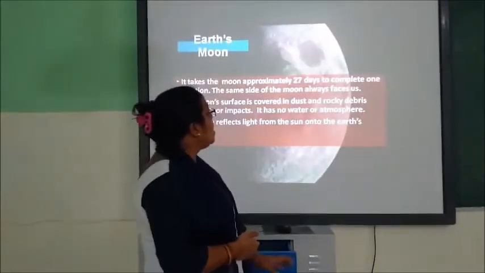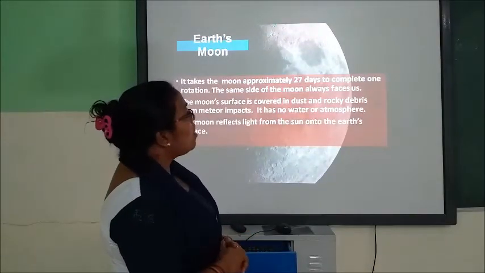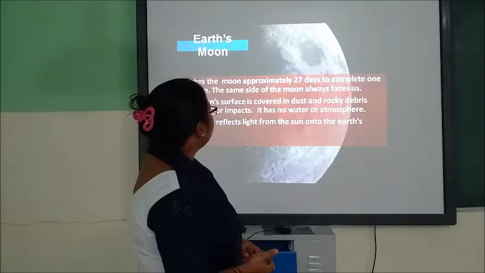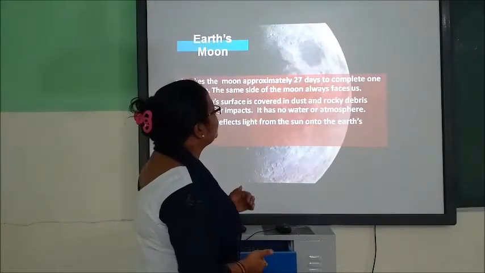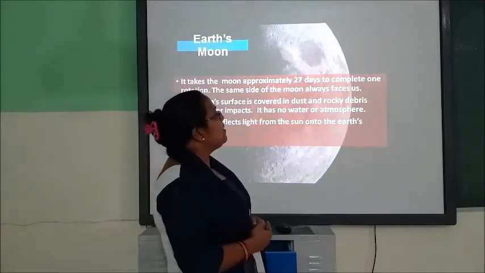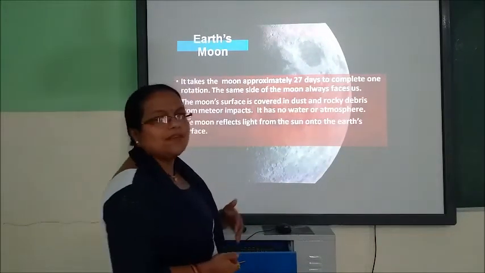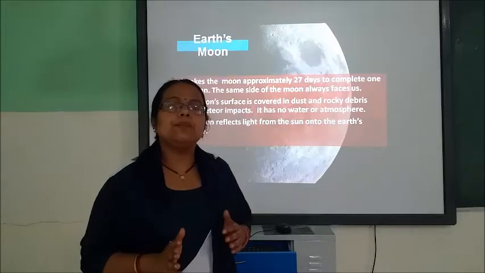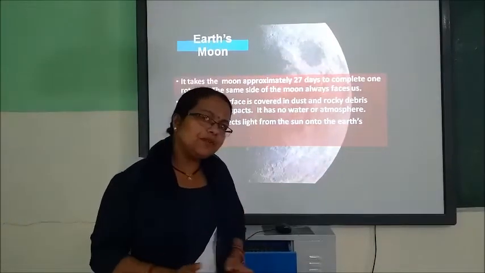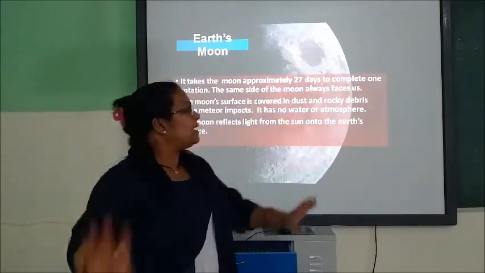Okay. Now, about the Earth's moon. It takes the moon approximately 27 days to complete one rotation. The same side of the moon always faces us. That's why we are able to see only one part of the moon. The other part is the back side of it.